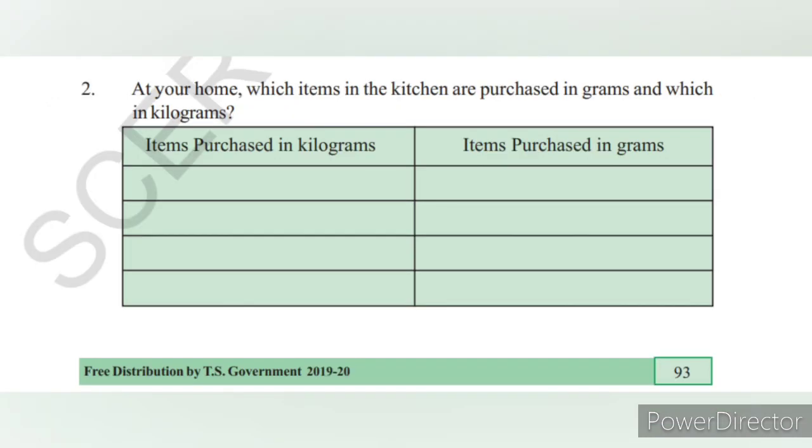Next, at your home, which items in the kitchen are purchased in grams and which in kilograms? These two, 1 and 2, you have to do yourself. You write the estimated weight and actual weight for the first, and for the second, in your kitchen you check which are in grams and which are in kilograms and write the names in the given boxes. These two you do yourself and write down the answers.